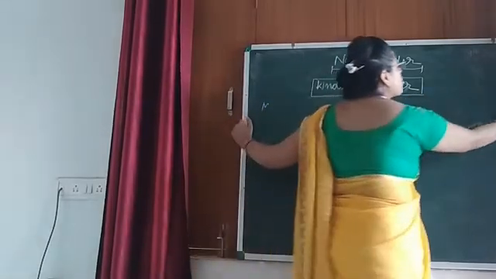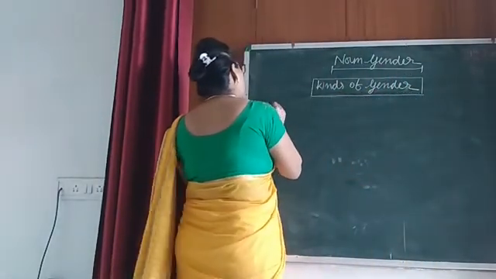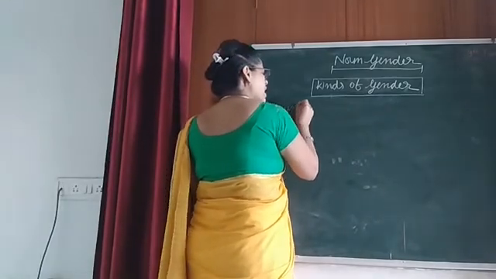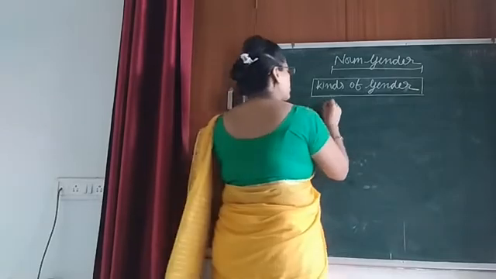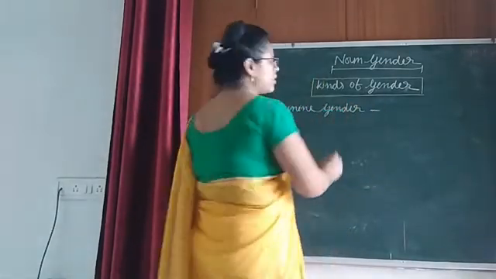Next type is, what is the next type? The next type is feminine gender. Okay? What is the feminine gender?